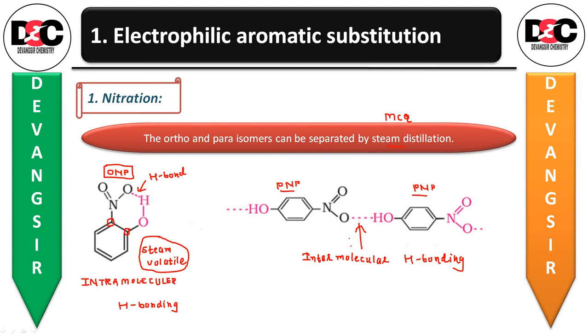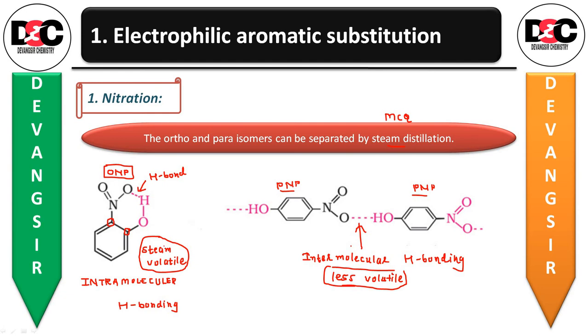So para-nitrophenol is less volatile, whereas here it would be steam volatile.